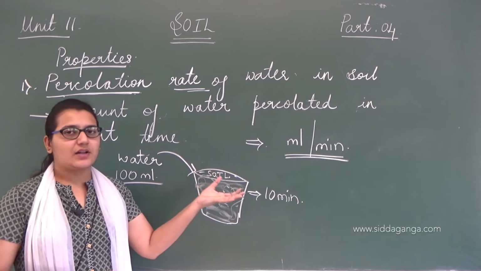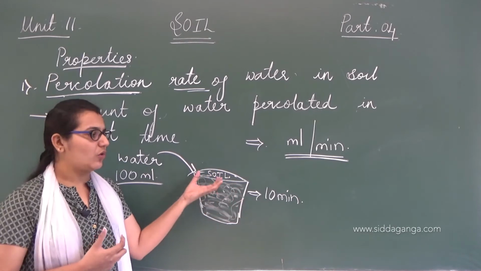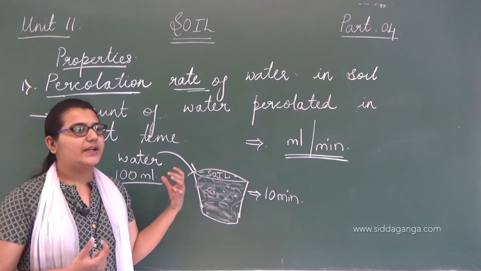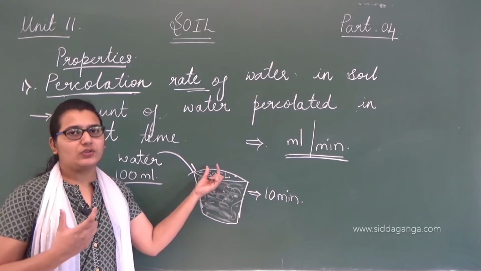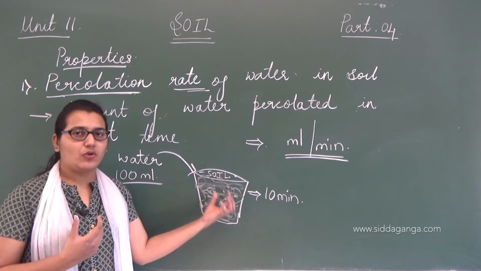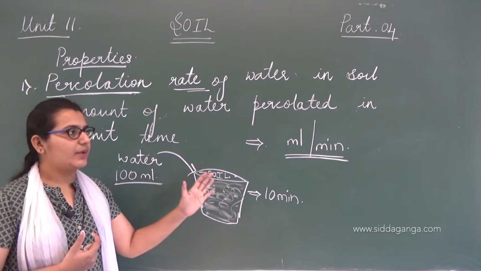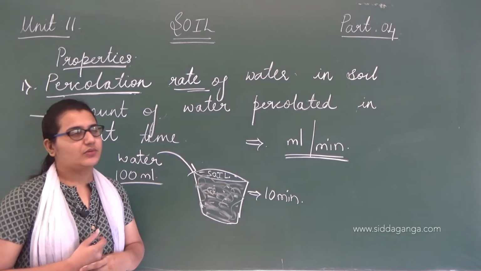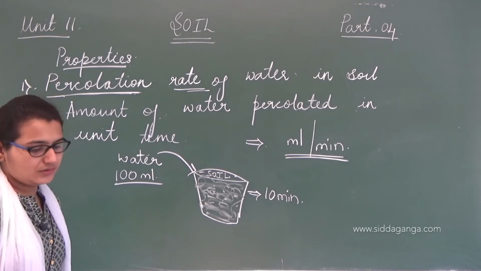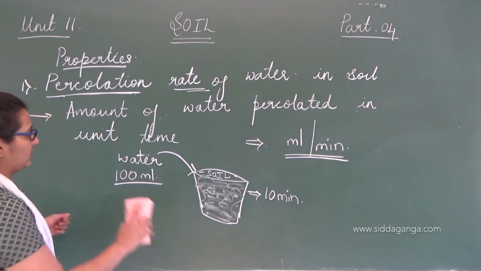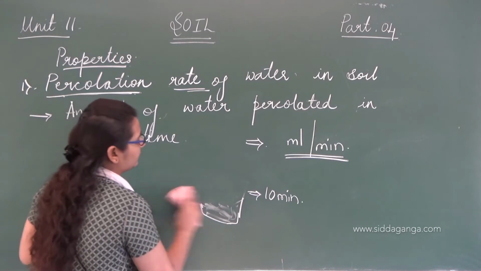It takes around 10 minutes for this water to get fully absorbed, to flow down. So 100 by 10 becomes 10 ml per minute. That is the percolation rate.